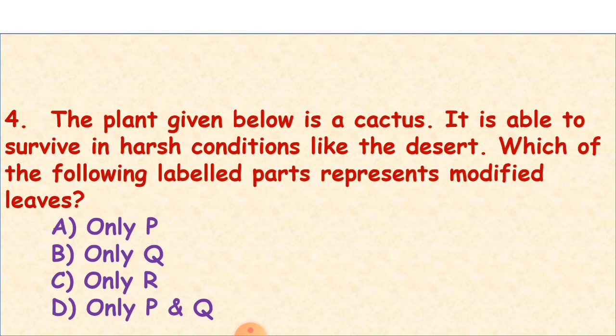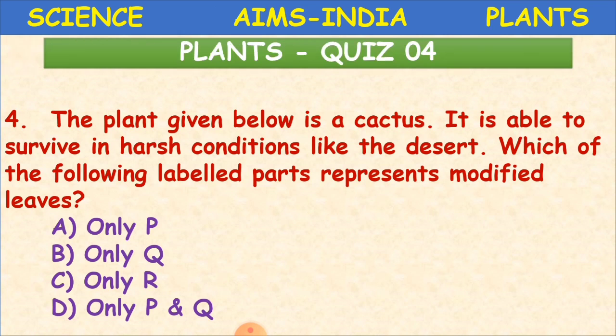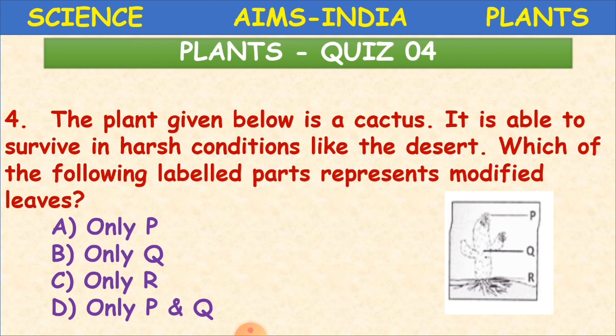The plant given below is a cactus. It is able to survive in harsh conditions like the desert. Which of the following labeled parts represents modified leaves? So here in our picture we are having a cactus. So as we learned, it can survive in harsh conditions. Now, which of the following labeled parts represent modified leaves? See here we are having three parts, P, Q and R.